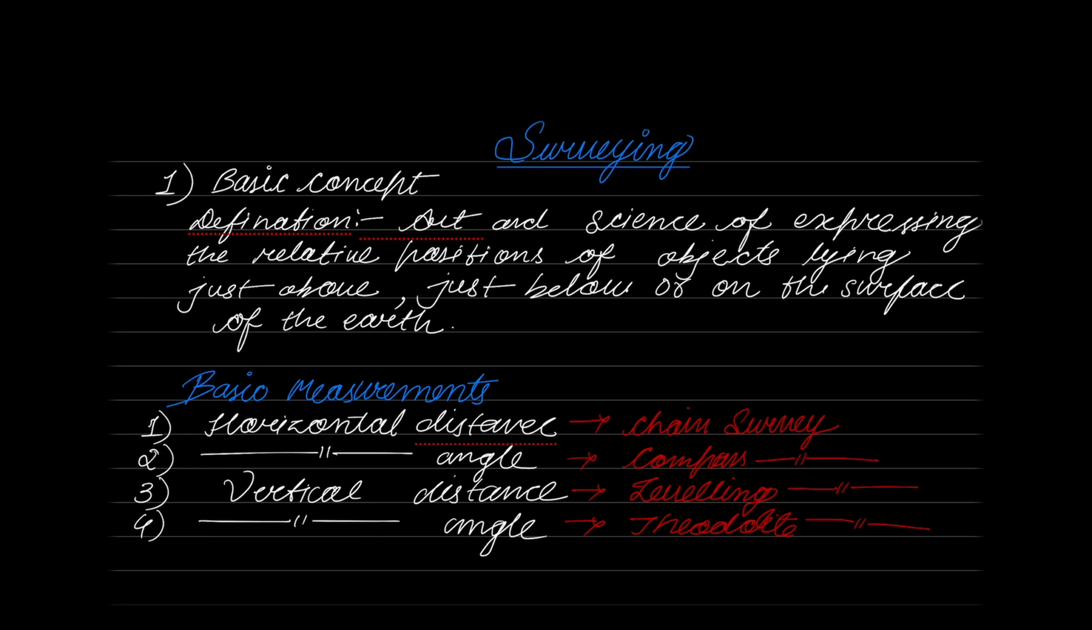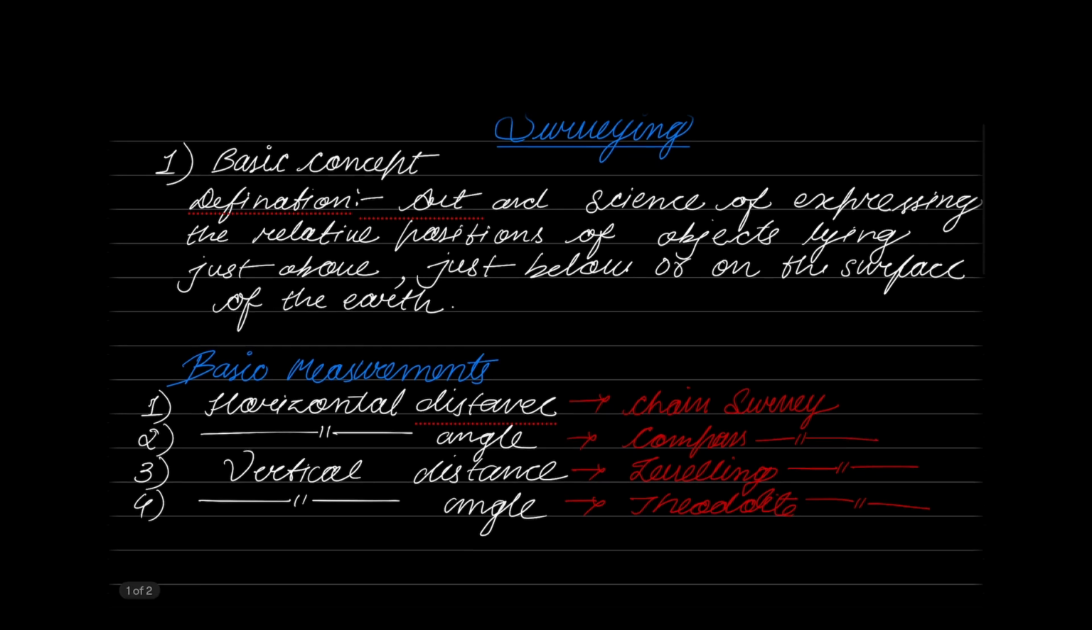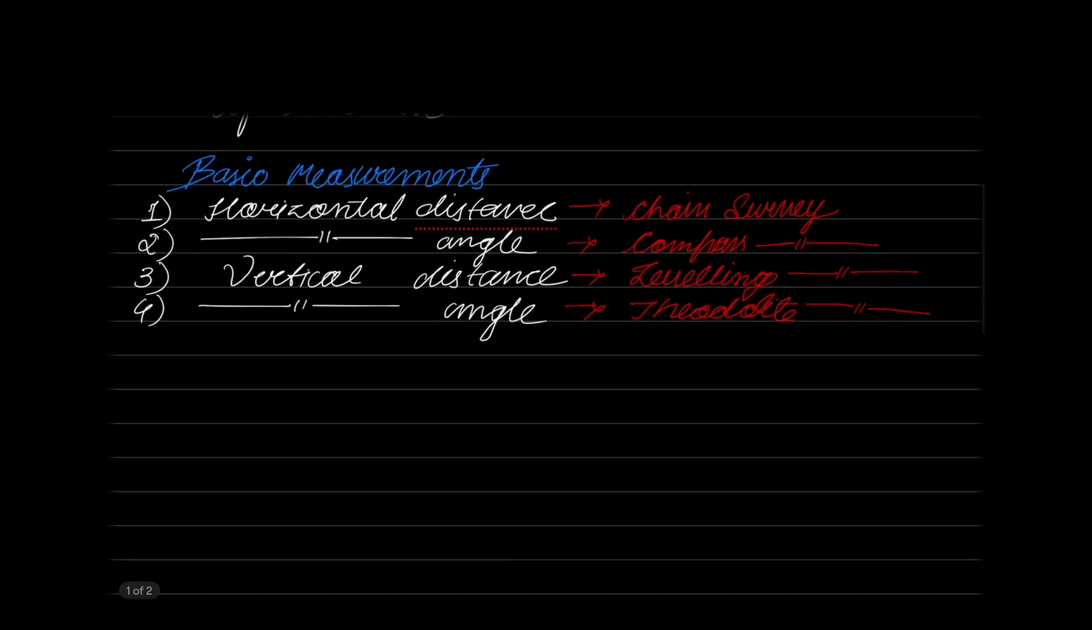Now let me ask you, if I'm using a total station in the field, out of these 4 basic measurements, which one will I get? Yes, very good. I'm going to get all 4. So this is how our surveying lab is designed. One by one, each basic measurement is introduced, and then a combination of all of them is introduced by using our total station.